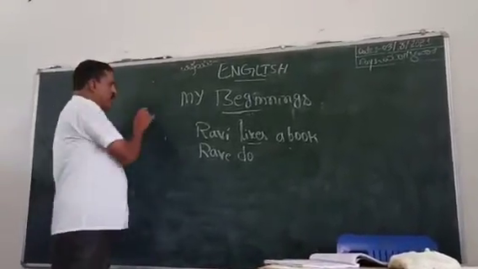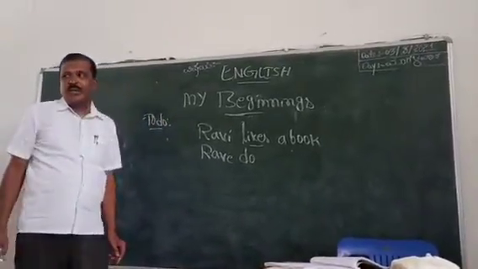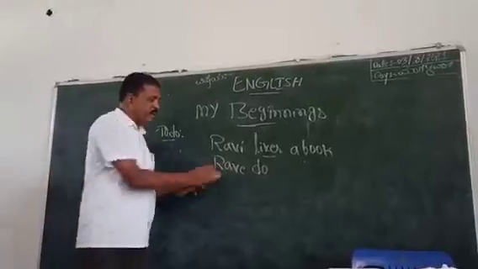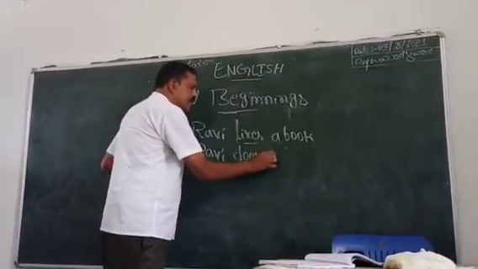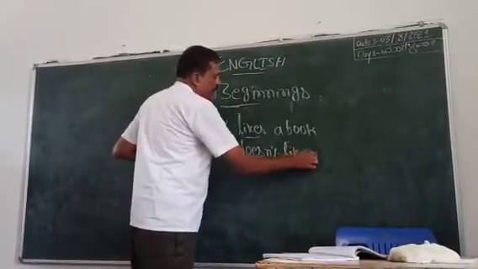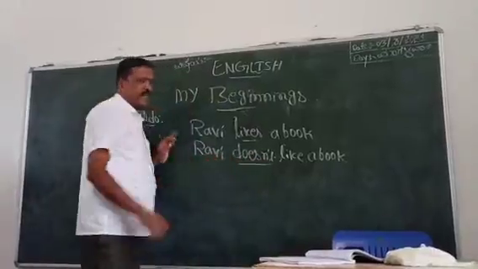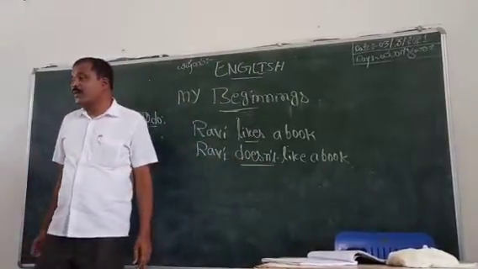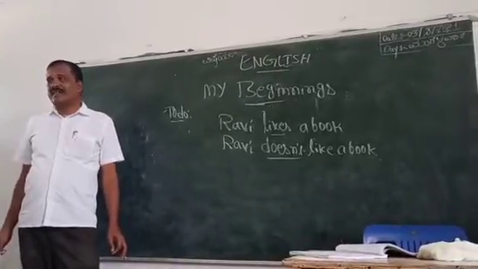Then we use the to do form. Look, Ravi doesn't like a book. Here doesn't is the short form of does not.